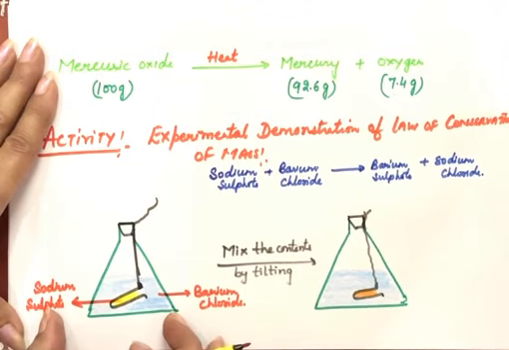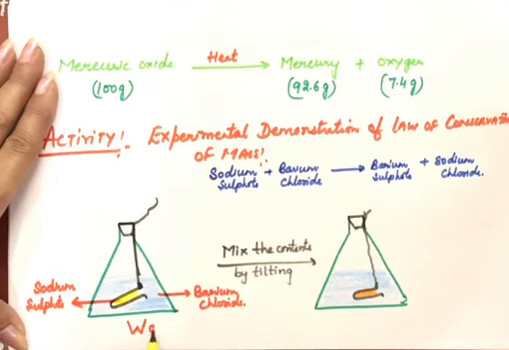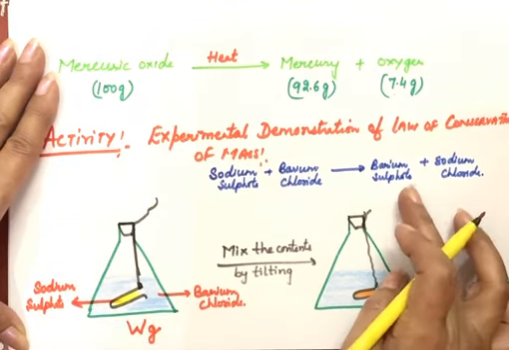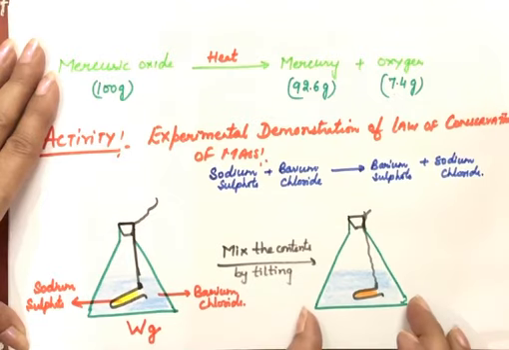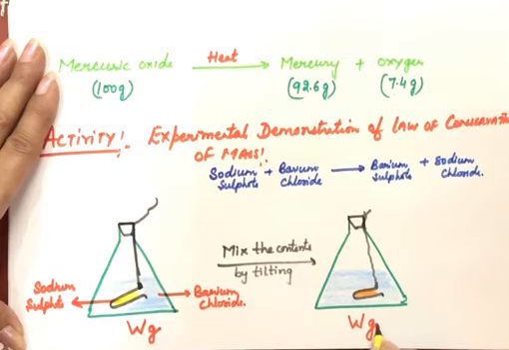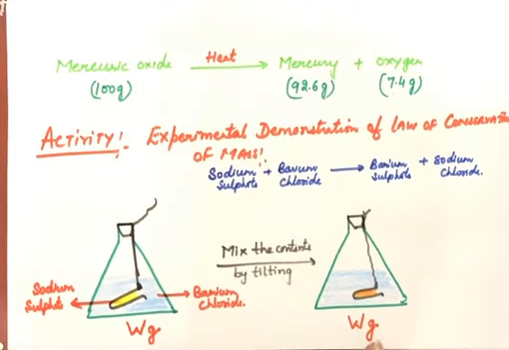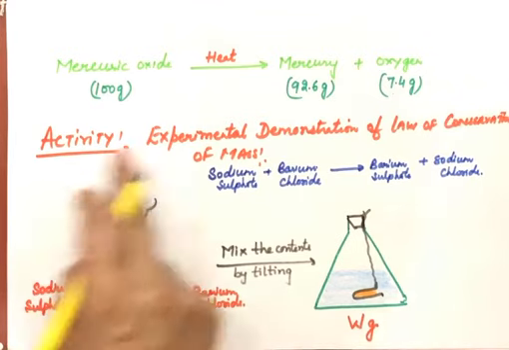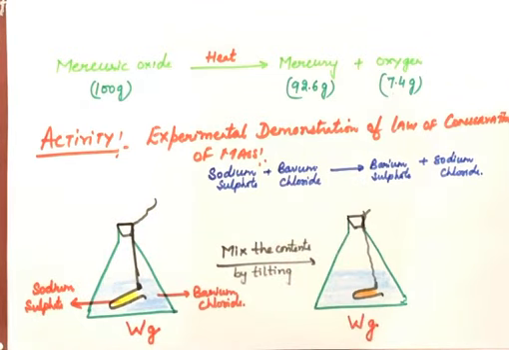Now first of all, when we set up this apparatus, we have to weigh this. So when we weigh the flask, let's say the weight comes out to be equal to W gram. And after tilting, the two solutions will react with each other and the products will form: barium sulfate and sodium chloride. Now again take the weight of this flask and we'll see that this also comes out to be equal to W gram. If this is 100 gram, this also will be 100. If this is 50 gram, this also comes out to be 50 gram. So from this activity, this is clear that the law of conservation of mass holds true for any chemical reaction.